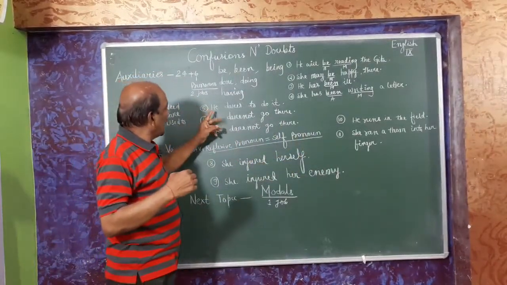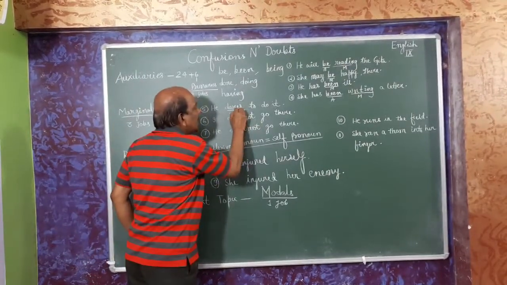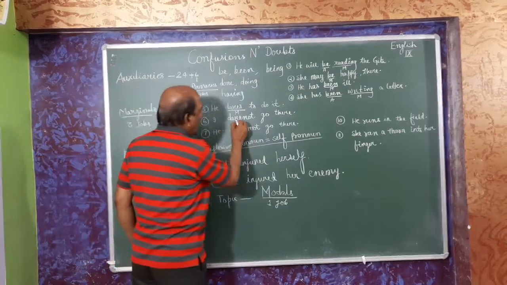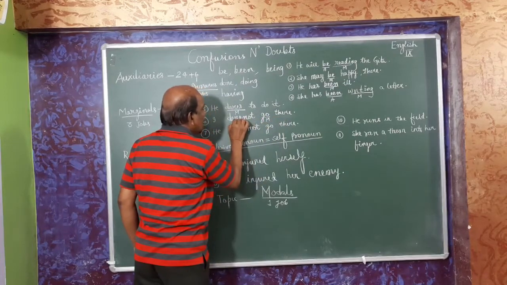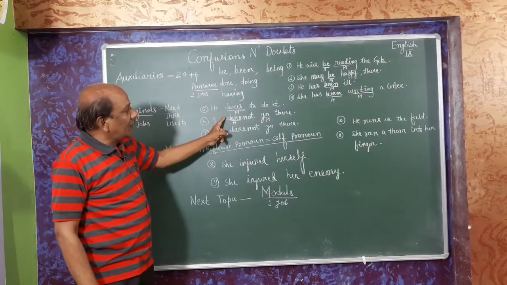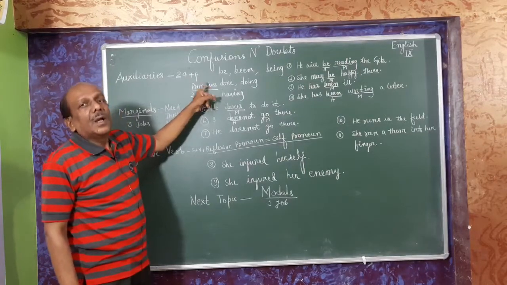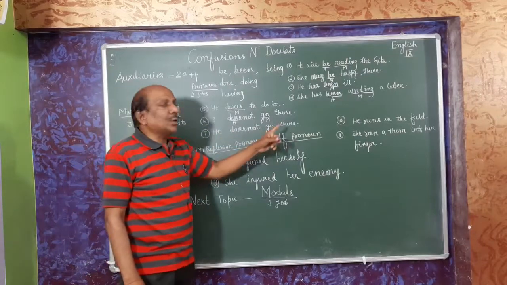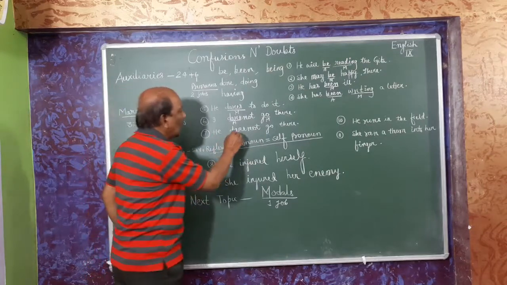Now see, I have taken dare. He dares to do it. See here, this is the main verb, only 1 verb, so principal verb. Now see here, dare not go: main verb, so this is an auxiliary verb. Then as it does two types of jobs, this should be included in primaries. But there is another function. I have seen that "he dare not go there" is also correct. See here, I dare not, he dare not. How can it be?